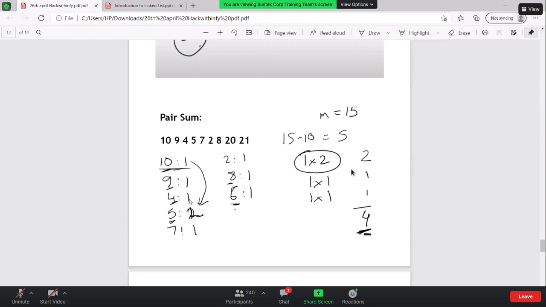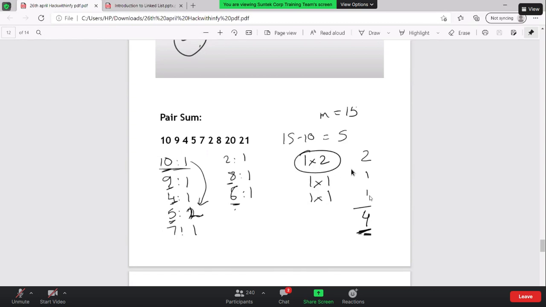After that, I have 4. With respect to the 4, I need 11. I don't have 1. With respect to the 7, I need 8. I have 1. So 1 into 1 will give me 1. The total number of sets I can form over here is 4 itself. So 1 into 2 will give me 2. 1 into 1 will give me 1. 1 into 1 will give me 1.